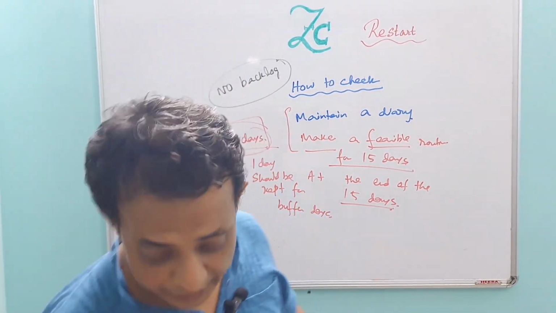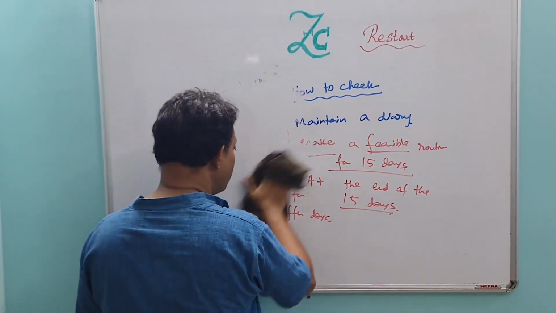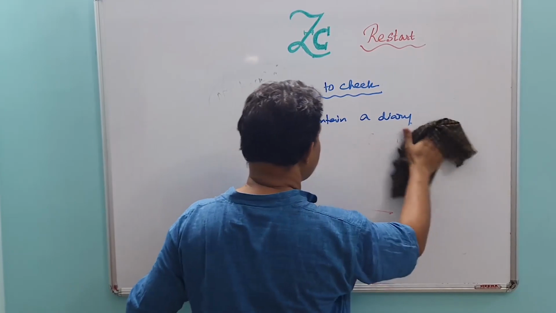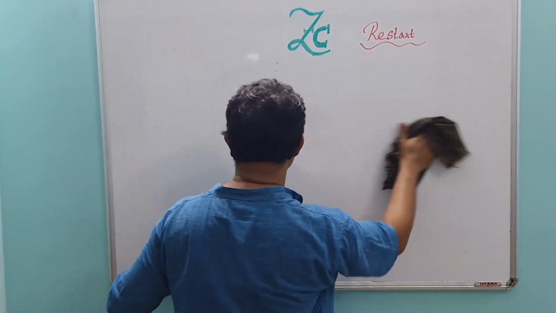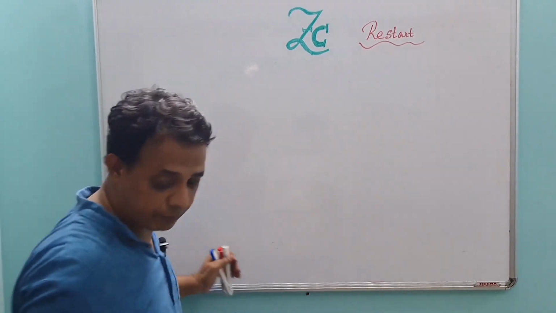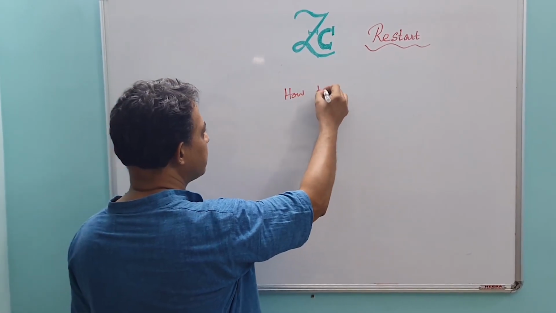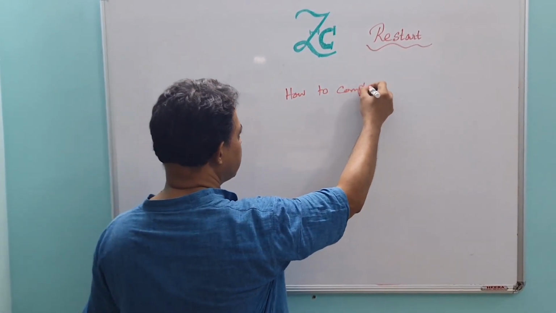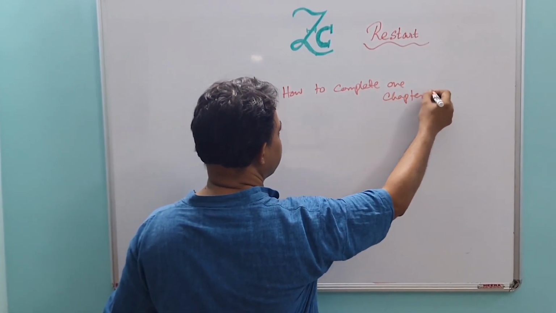Okay? And next, how to complete one chapter.